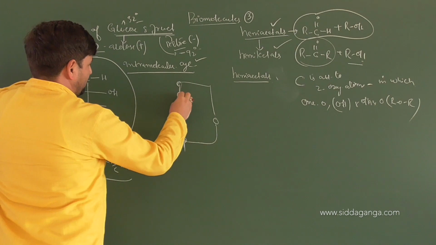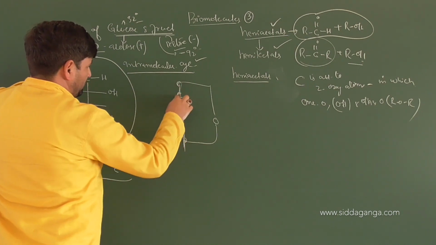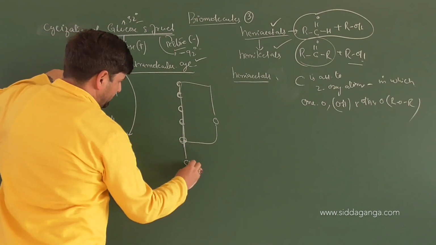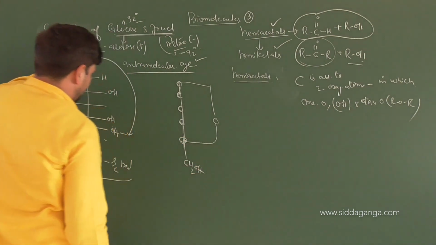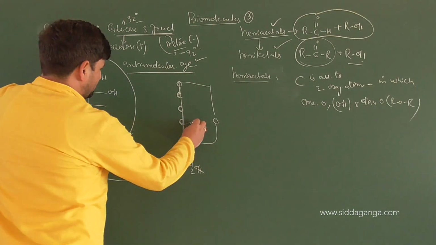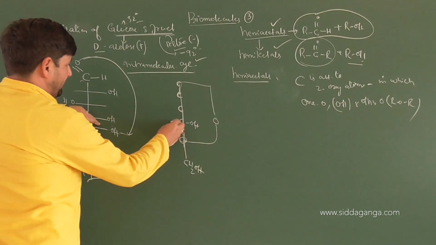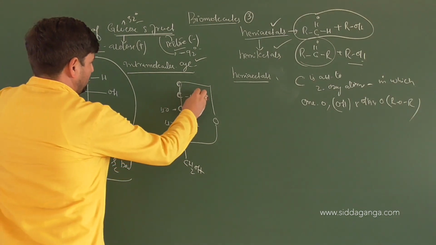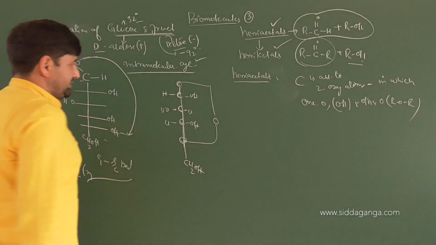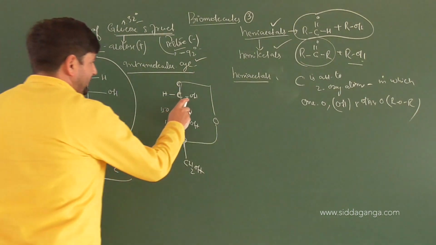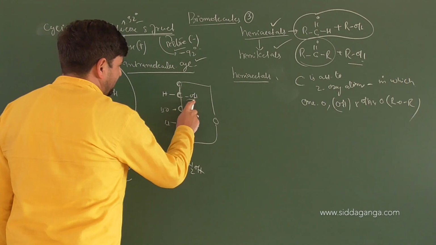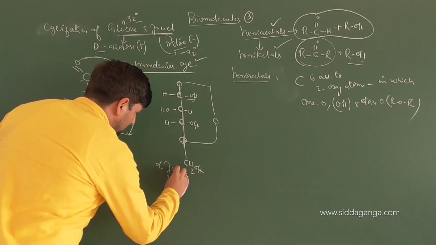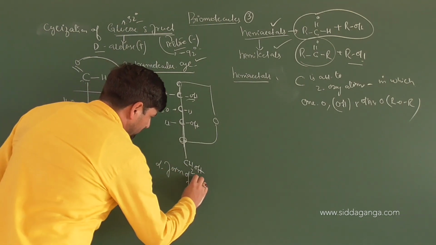Then we'll have one more carbon here, then carbon here, 1, 2, 3, then 4, then you got 5, and this is the 6th one. So this is CH2OH going out of plane. So here OH is on the right side. So you got OH here, and you have H here, you have OH here, you have H here, you have OH here, you have H here. Is it clear or not? So in any system where OH is on the right side, it is the alpha form of glucose.